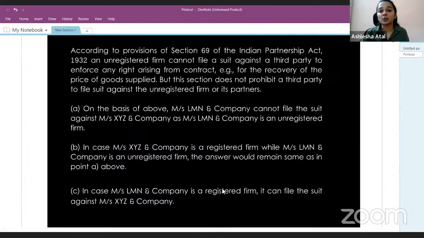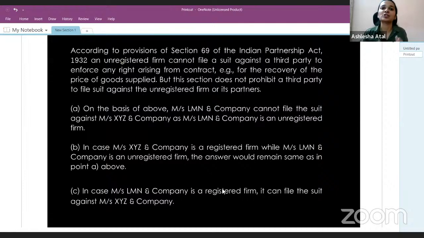But yes, there is no prohibition on a third party to file a suit against an unregistered firm. So in the first two situations, since LMN is unregistered, it cannot file a suit. But yes, in the last situation where LMN is registered, it can definitely file a suit against XYZ and Company.